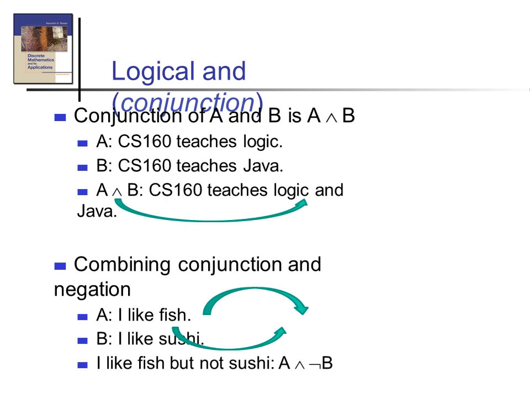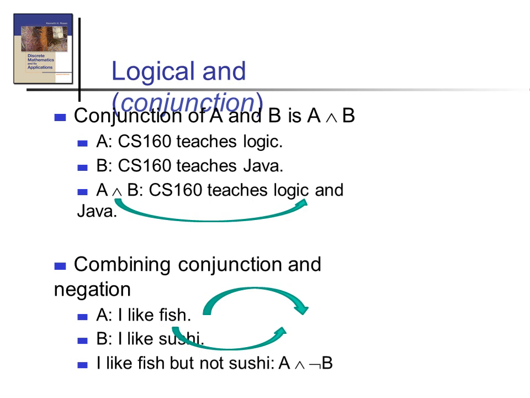Okay. Next, the logical and, conjunction. Here, the conjunction of A and B is A and B. For example, CS 160 teaches logic. Also there is another statement, CS 160 teaches Java. We can combine them together as CS 160 teaches logic and Java.